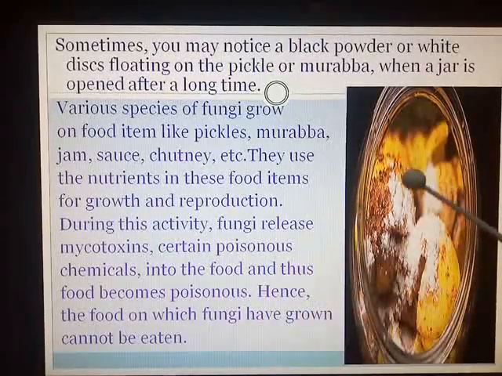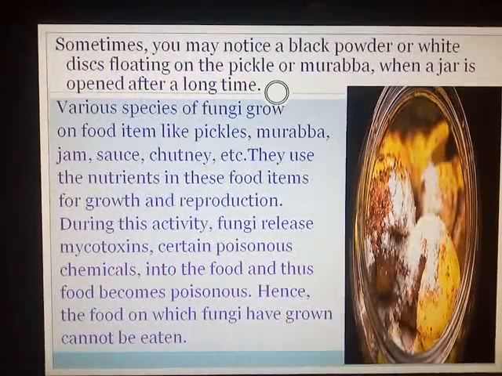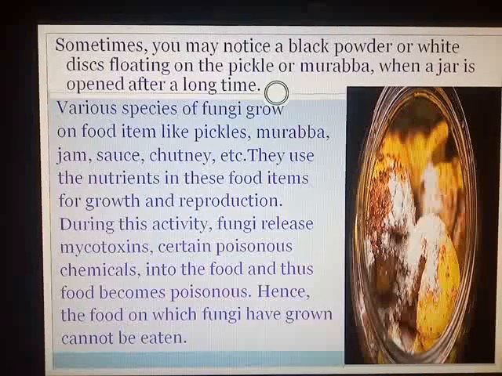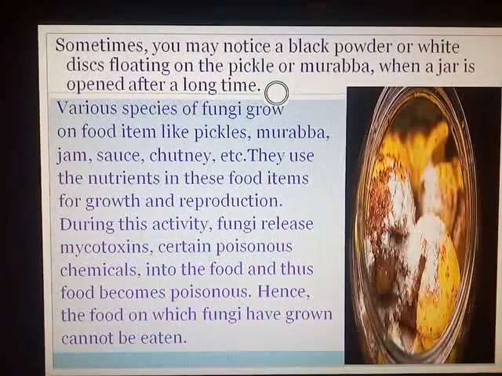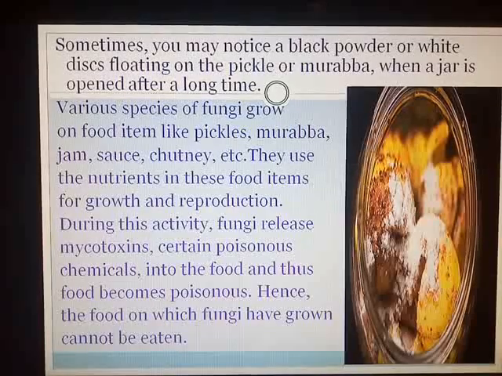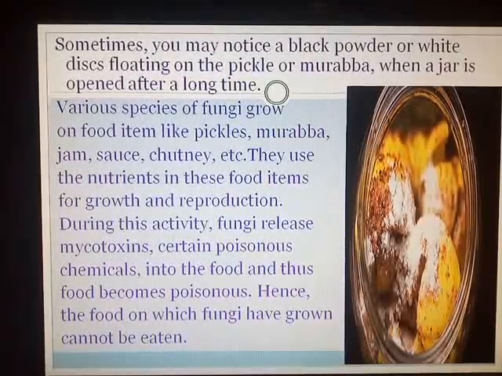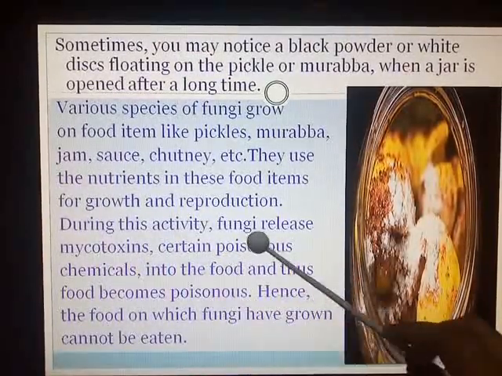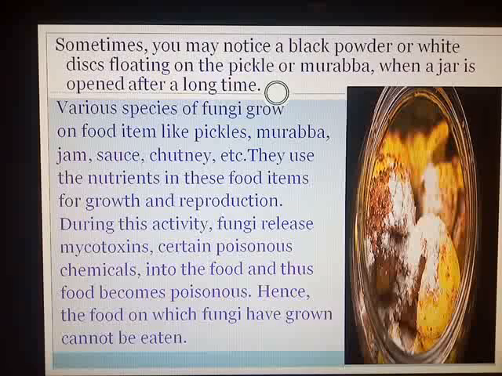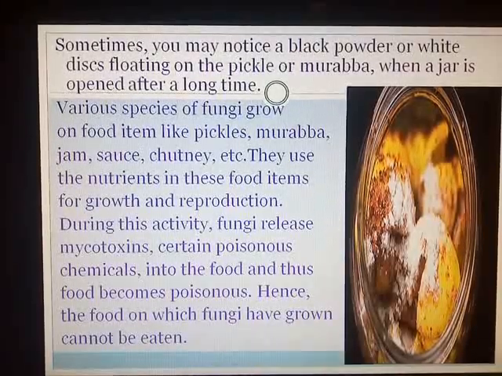So even if you remove this white layer which is formed on the pickle, or you have seen that on the bread a greenish colored layer is formed if the bread is left unattended, consumption of that bread is very harmful for your health because it has become poisonous due to the release of mycotoxins by the fungi. Hence, the food on which fungi have grown cannot be eaten.